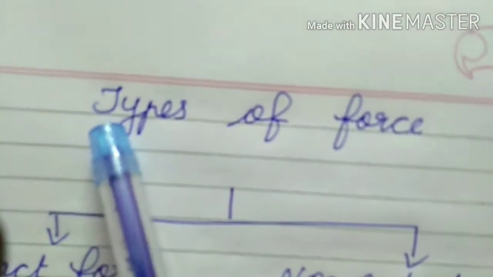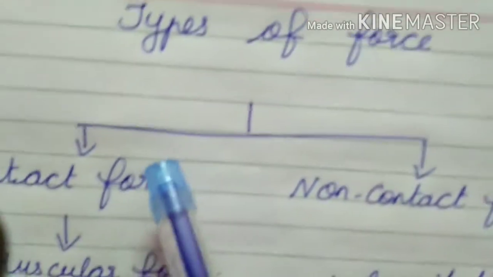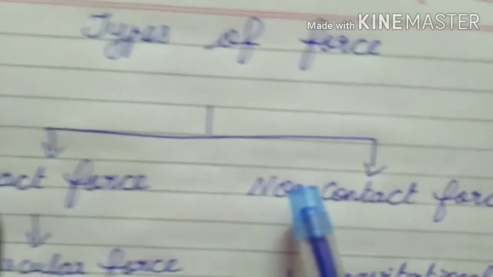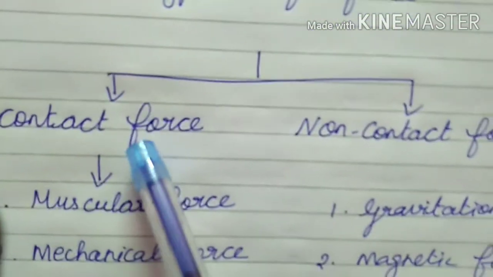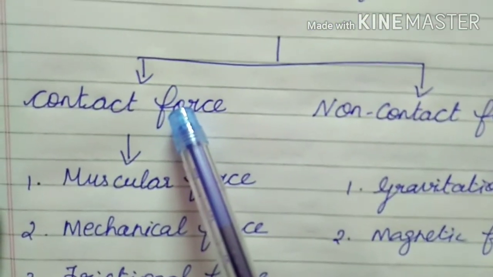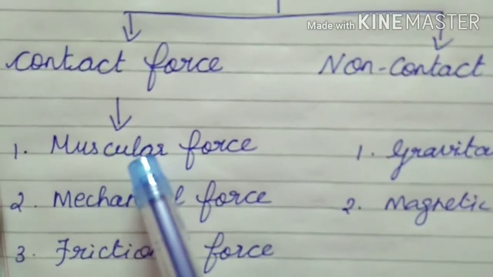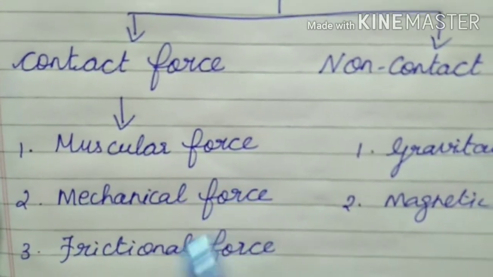Next, types of force. There are two types of forces: contact forces and non-contact forces. Contact forces are classified into three forces. First one, muscular force. Second one, mechanical force.